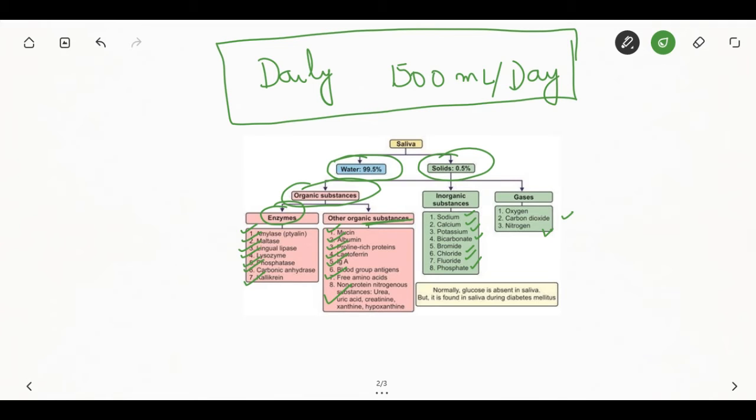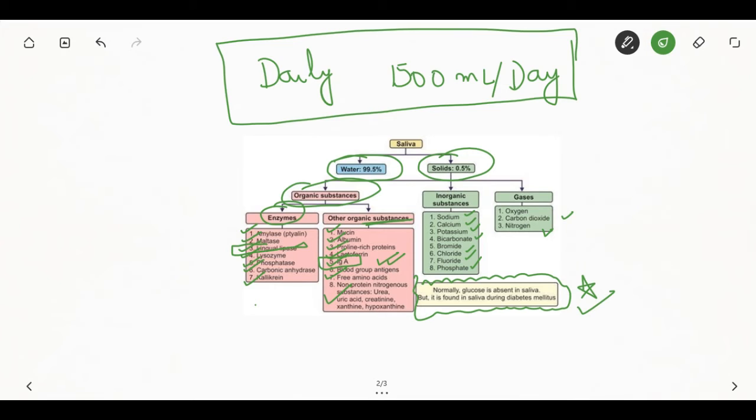Remember, normally glucose is absent in the saliva, but it is present in the saliva during diabetes mellitus. So this point you have to remember. Another point you have to remember is saliva contains a lipolytic enzyme. What is that? It is lingual lipase. Saliva contains immunoglobulin like IgA. It is the first immunological defense against bacteria and viruses.